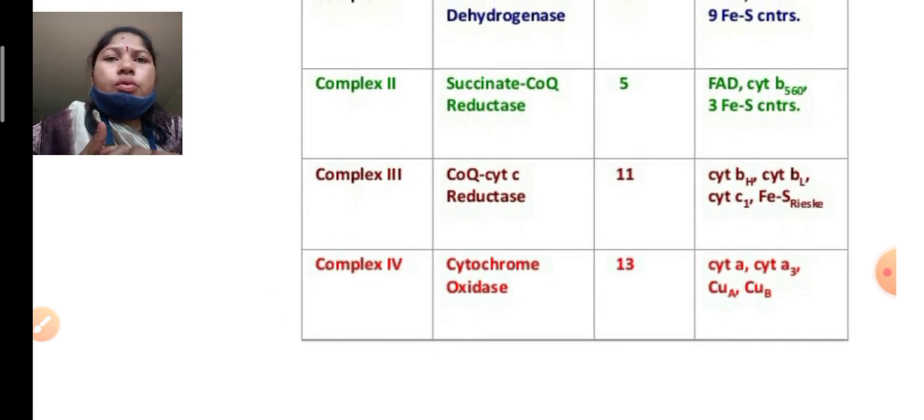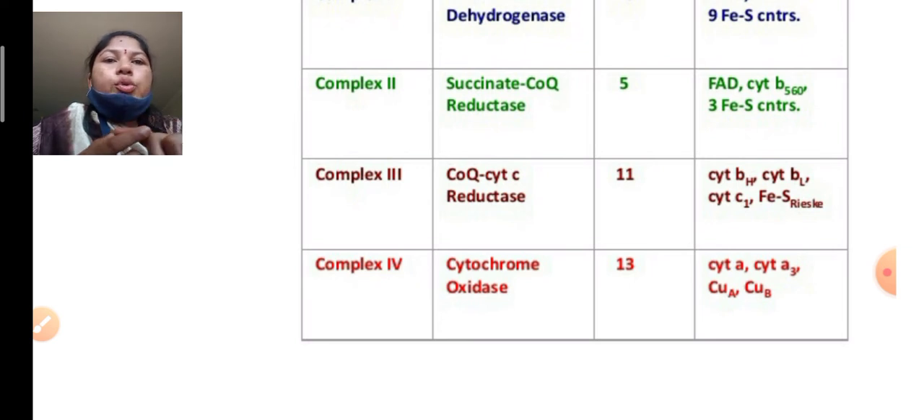Complex 4, what is meant by complex 4? It is the ending complex, the ending part in the electron transport chain. The electrons do not enter the ATP synthase. Complex 4 is the ending part of the electron transport chain.